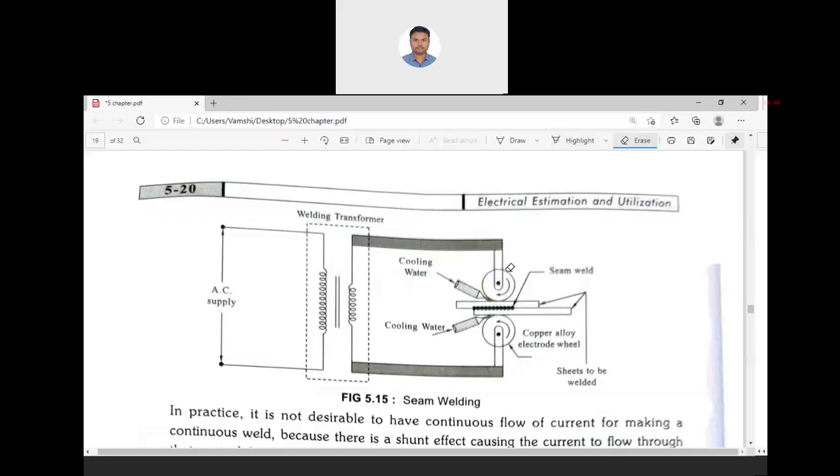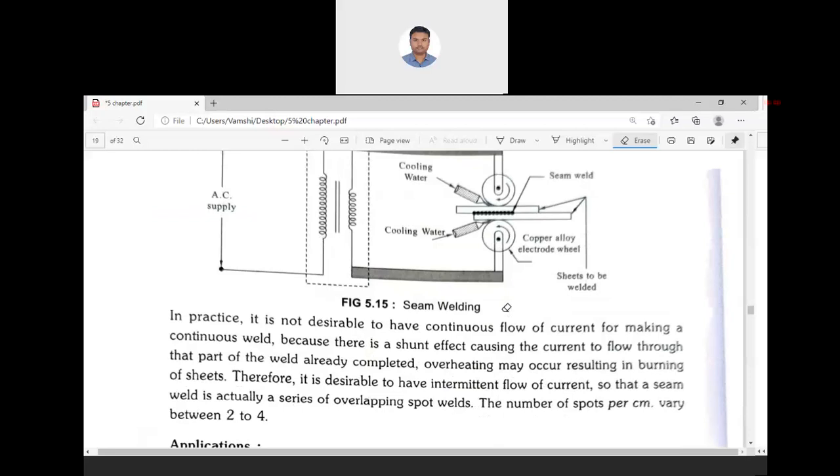placed on two sides of the two sheets to be joined. That is placed in between these two rollers. One is a fixed roller, another one is a moving roller, so these two rollers can be adjusted. Then the supply is given. We are applying some mechanical force and some mechanical power, so these rollers move the object which is to be welded, and continuous welding takes place. In order to cool this continuous operation, we are using some cooling water, so immediately that welding joint gets cooled and becomes permanent.